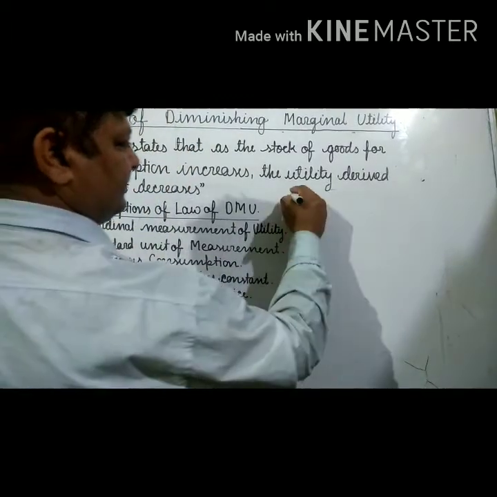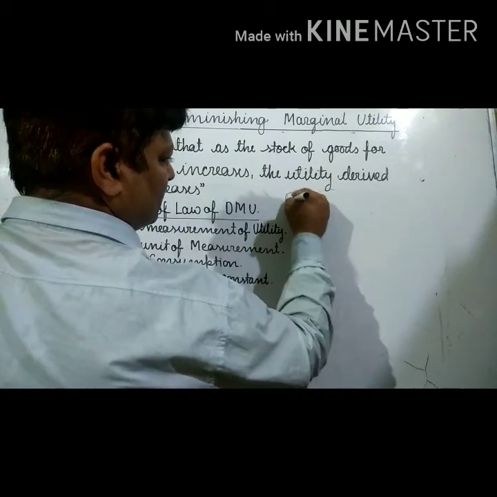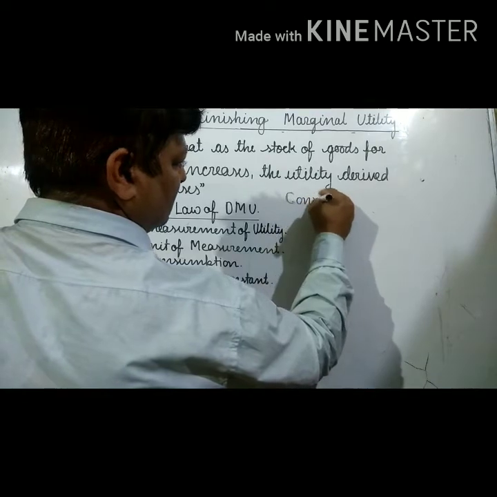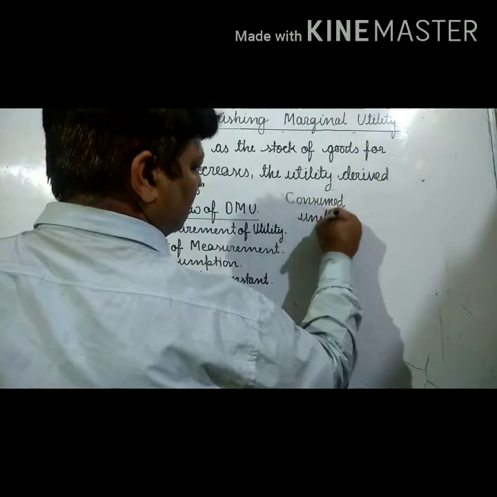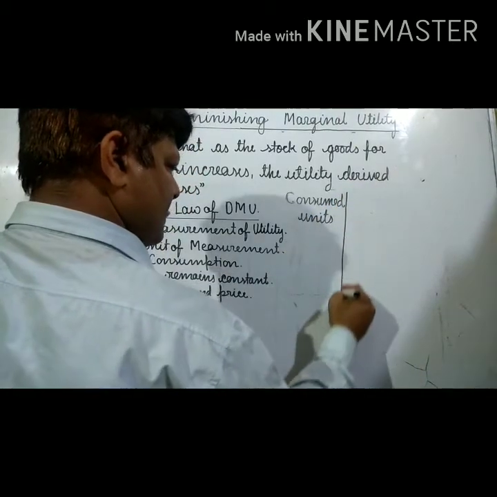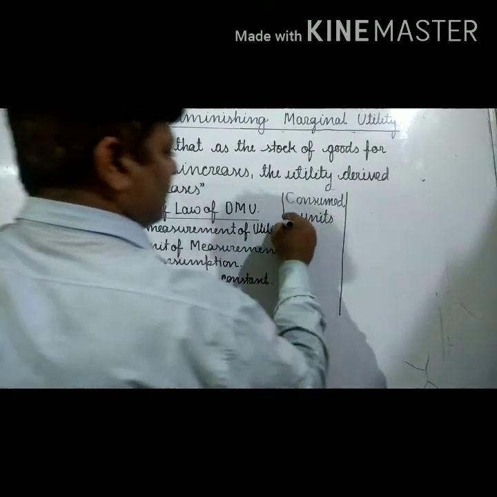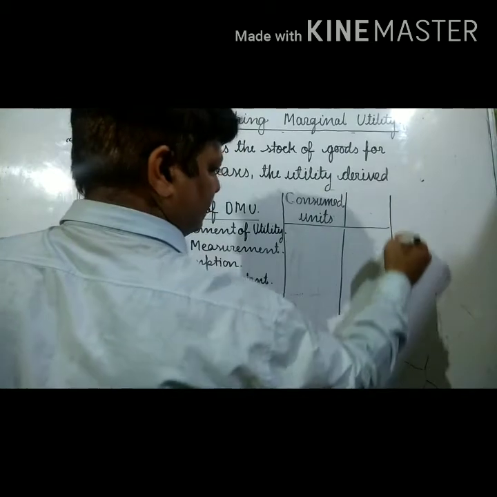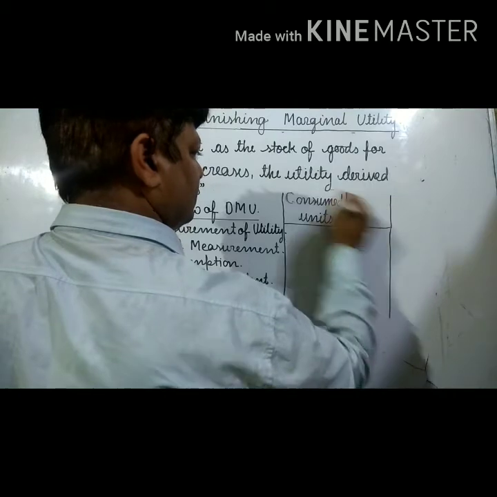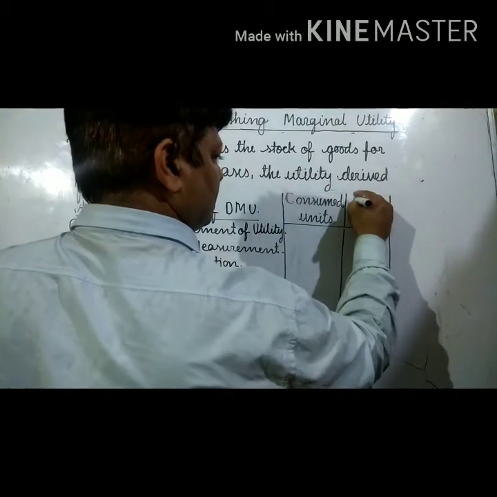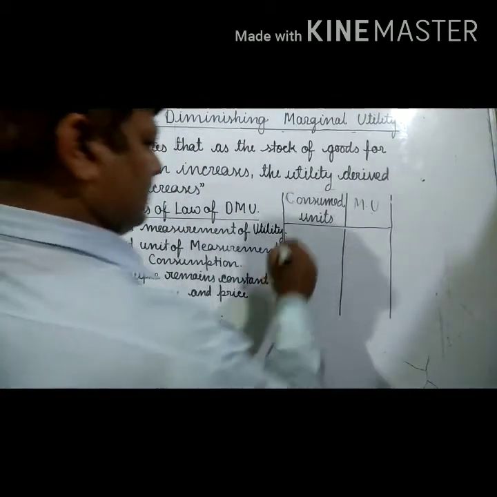Now look here. Consumed units and marginal utility derived from the unit of the commodity.